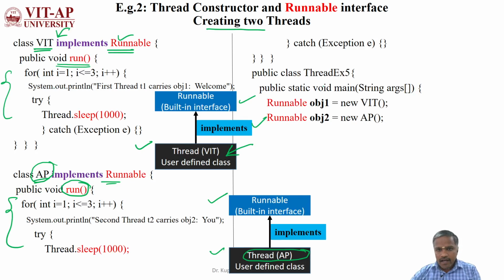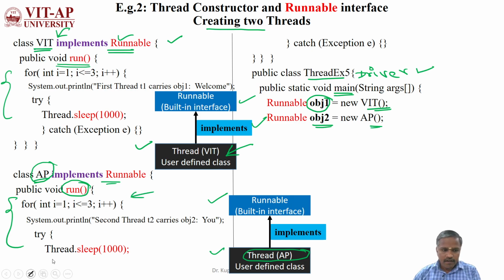Then here I am defining a driver class, ThreadEx5, because it is having the main method. That's why we are saying this is the driver class. Using this, we are creating obj1 for the class VIT, and obj2 for class AP.